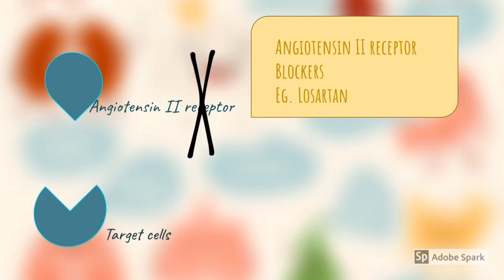Even after angiotensin 2 is produced, it has to reach the target cells. That is with the help of angiotensin 2 receptors, so we can also block the angiotensin 2 receptors. So there are angiotensin 2 receptor blockers. An example is losartan.